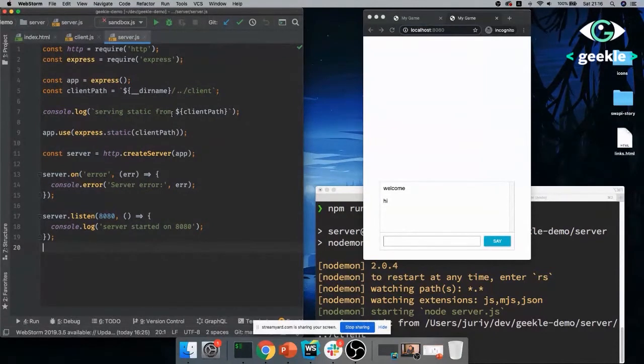And also, I have created a very simple server here, right? So this is a typical Node.js Express server that does nothing but serving static files. So we're starting from nowhere. It's just a blank path, right?